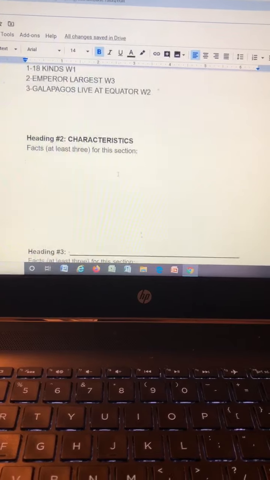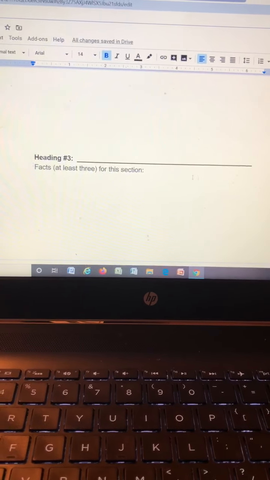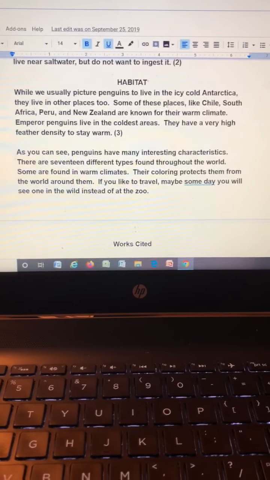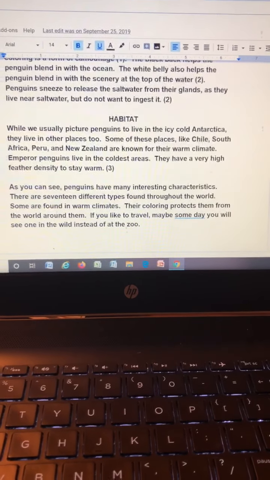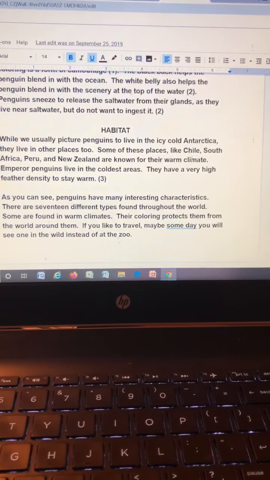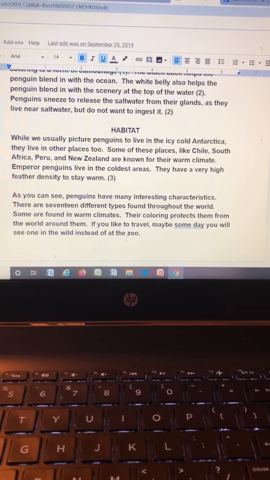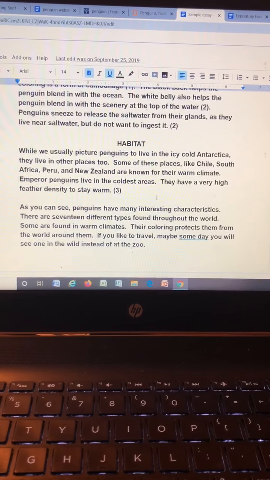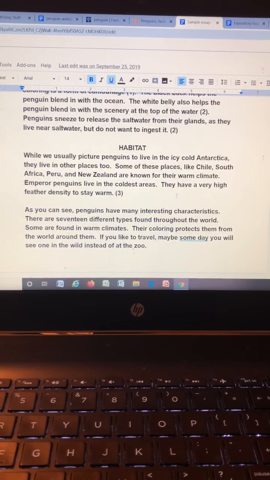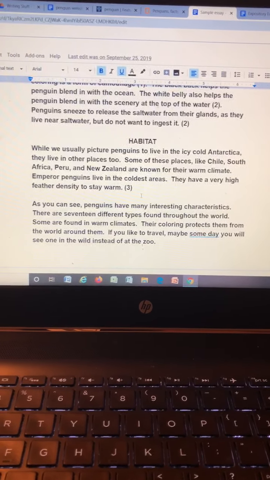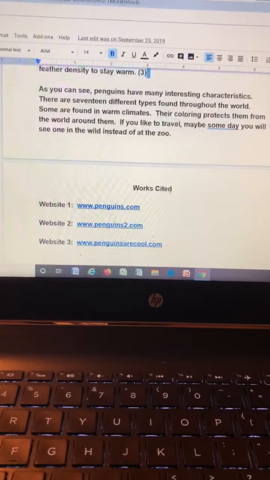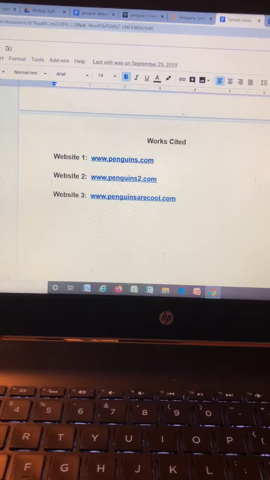And then, of course, for your third heading, I put habitat, and I talked about where they live. So my 3 facts were that they don't just live where it's cold, but they live in warm places too, like Chile, South Africa, Peru, New Zealand. That emperor penguins live in the coldest areas, and they have a high feather density to stay warm. And I got all of those facts from the same source, 3, which is why I put it at the end.